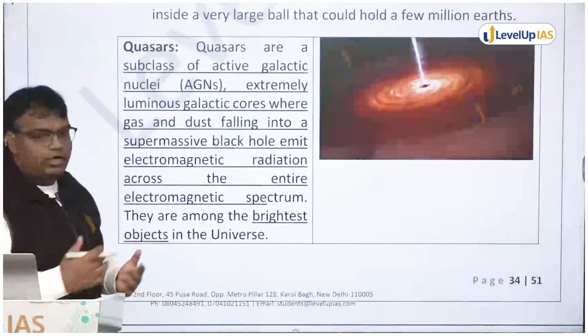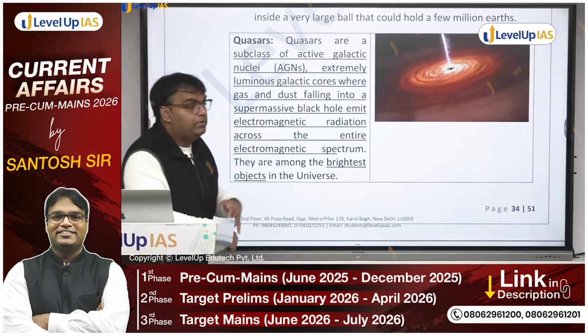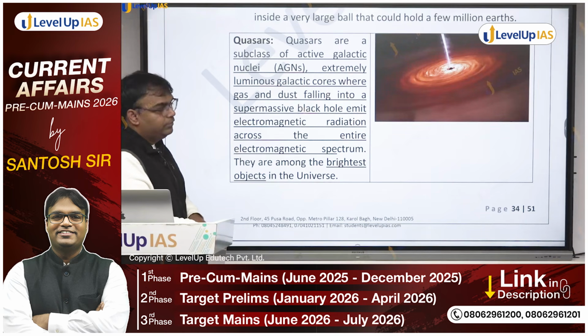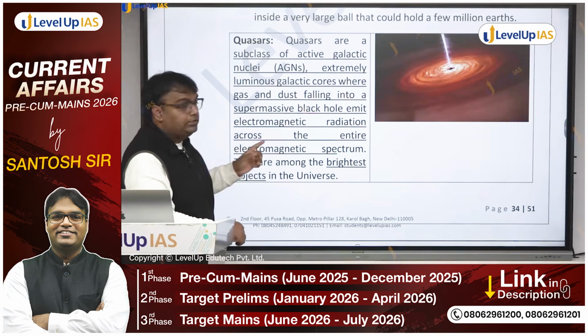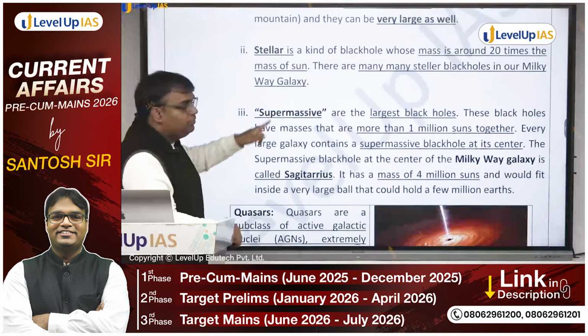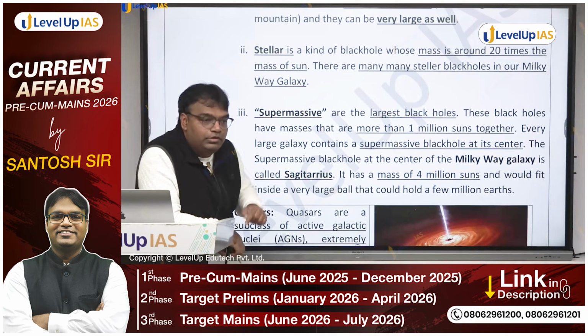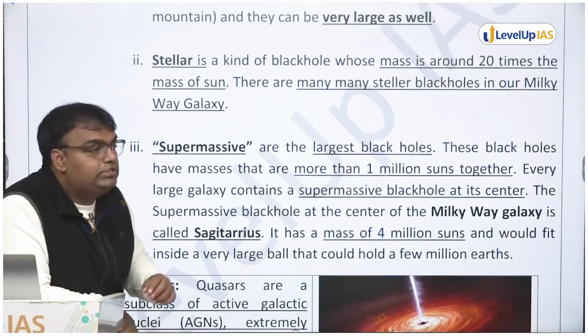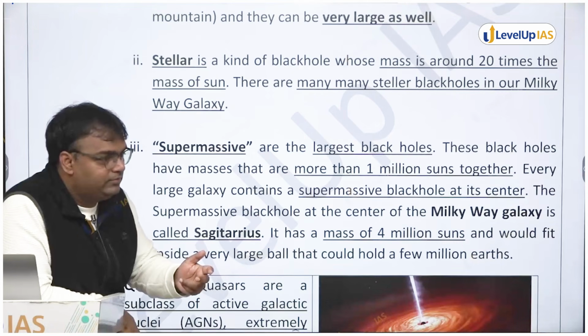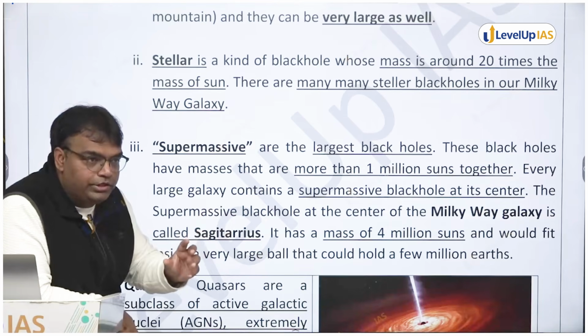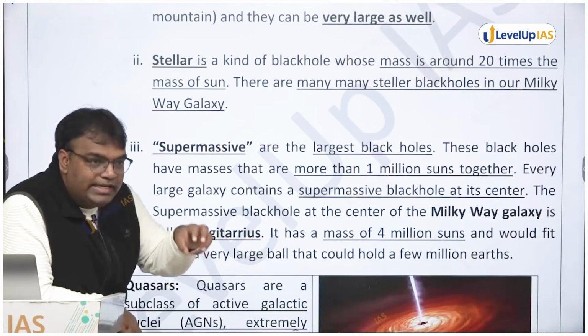एक और term जो बार-बार आप न्यूज़ में सुनोगे, which prelims में पूछा जा सकता है, that is quasar. Now, what are quasars? Quasars are active these black holes, these supermassive black holes, which are located at the center of galaxies. These are known as galactic nuclei. बात समझ में आई? These supermassive black holes are located at the center of the galaxies.